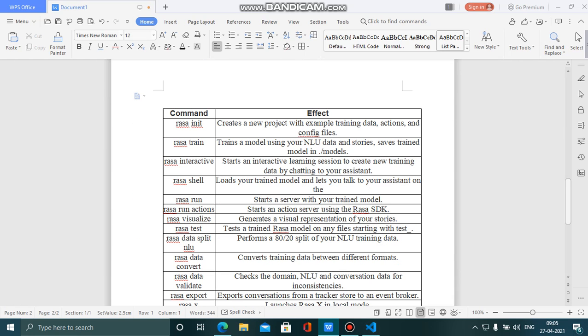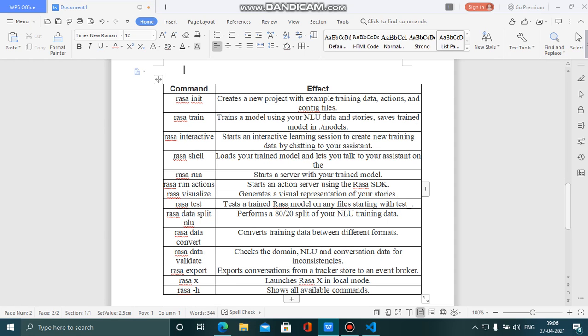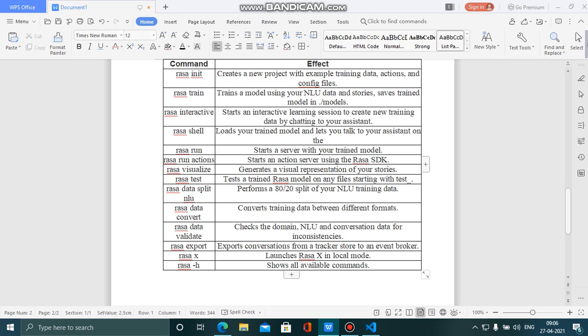Whenever you start your chatbot, the first command you need to run is rasa init. It will initialize your config files and set up your files, and after that you need to train your model using rasa train. If you want to interact with your chatbot in the console only, you use rasa shell.